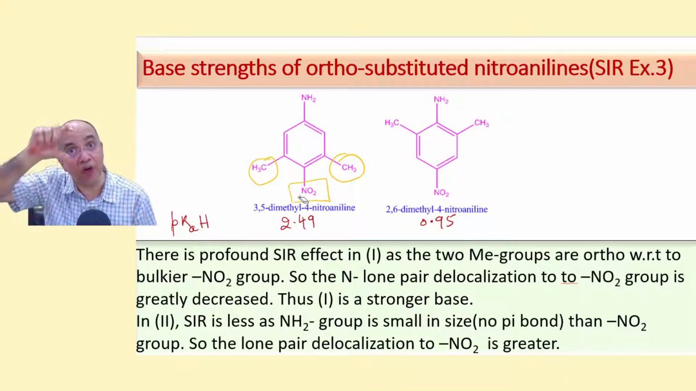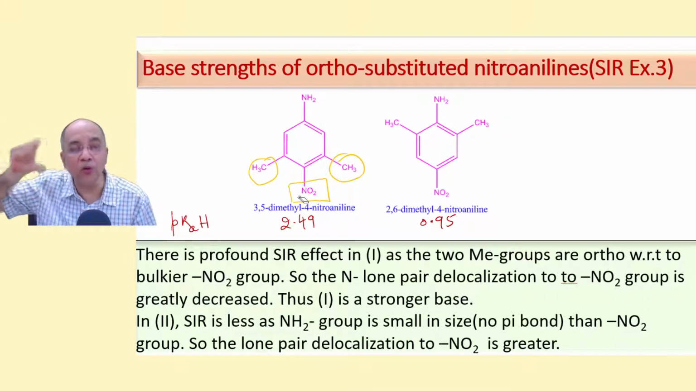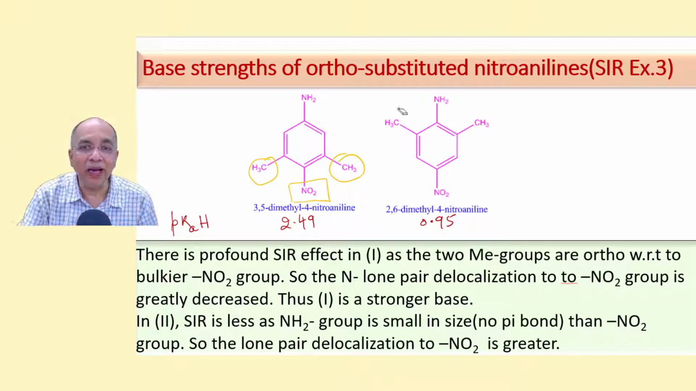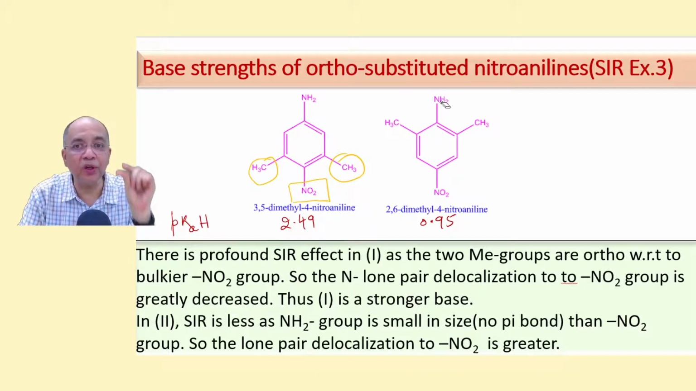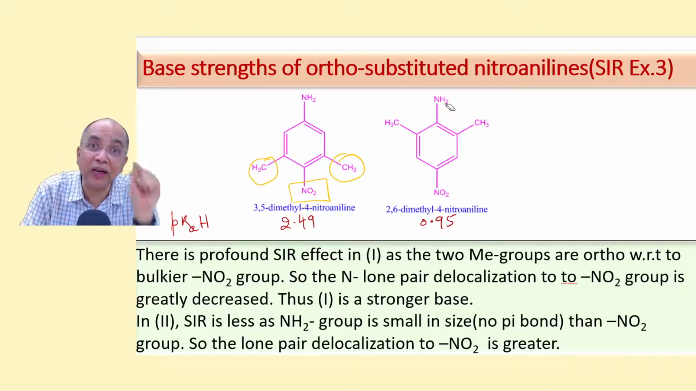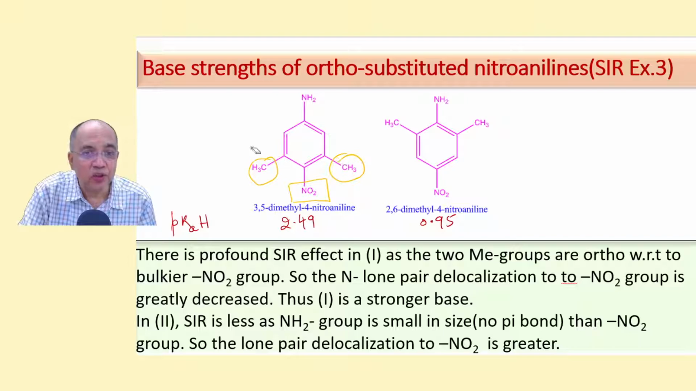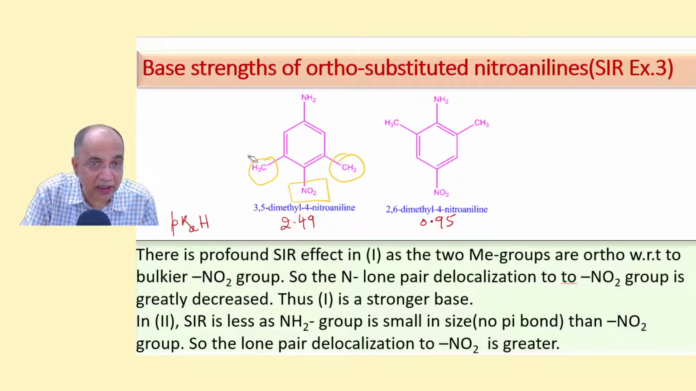There is a N double bond O, double bond O. And NH2 is a very small group because nitrogen is connected with 2 hydrogens, very small. So the SIR effect is more profound at this site than at this site. As a result, the planarity is destroyed in this region more, and the lone pair is less delocalized into the nitro group and is more available.